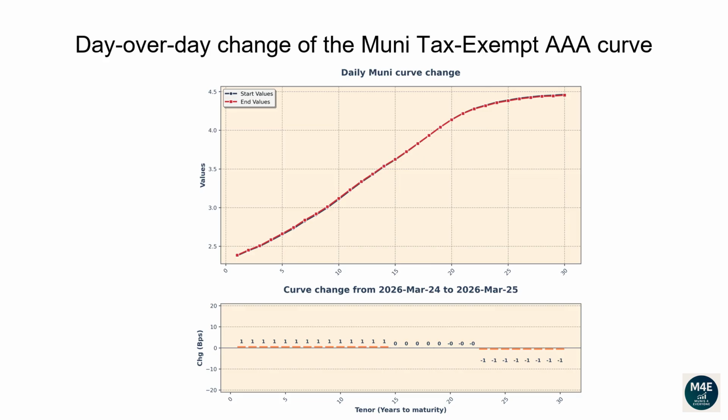The one-year tenor changed 1 basis point. The 2-year tenor changed 1 basis point. The 5-year tenor changed 1 basis point. The 10-year tenor changed 1 basis point. The 20-year tenor changed 0 basis points. The 30-year tenor changed -1 basis point.